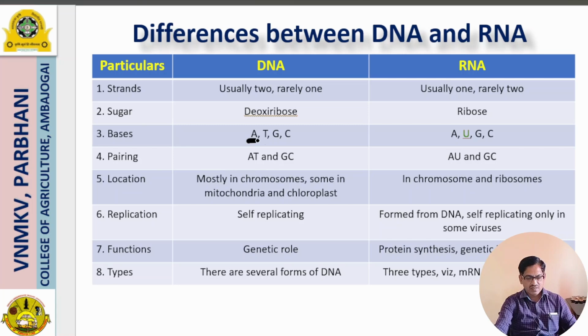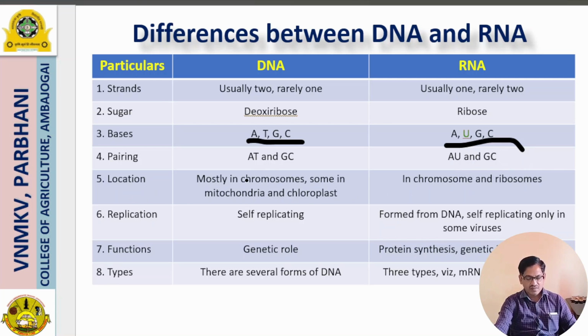Bases, as we discussed, are A, T, G, C in DNA, whereas in RNA, A, U, G, C. T is not there in RNA. Instead of thymine, uracil is present in RNA. Pairing is like that: A will always pair with T and G will always pair with C. In case of RNA, adenine will pair with uracil and G will pair with cytosine.